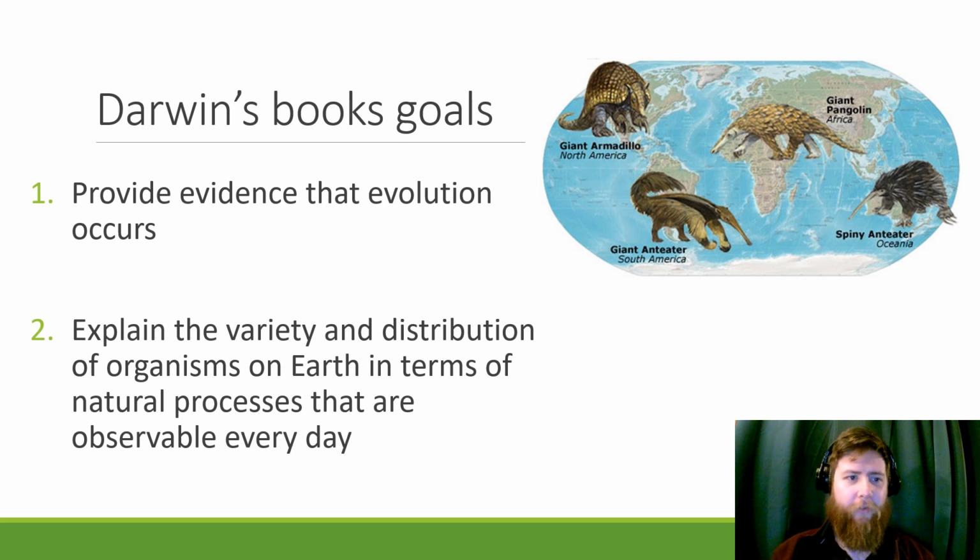Darwin's book had two goals, and the first was to provide evidence that evolution occurs, and the second was to explain the variety and distribution of organisms on Earth in terms of natural processes that are observable today. So the animals that we have today are because of the geological processes that happened in the formation of today. So all four of these ant-eating animals here are related, but as they each got separated from Pangaea onto their own continent, they each developed their own traits, and they look very similar, and do the same job, but live in different locations and are more suited to each of those locations.